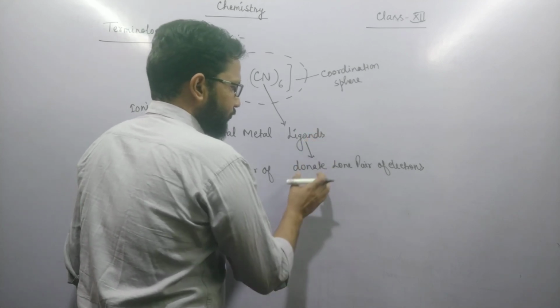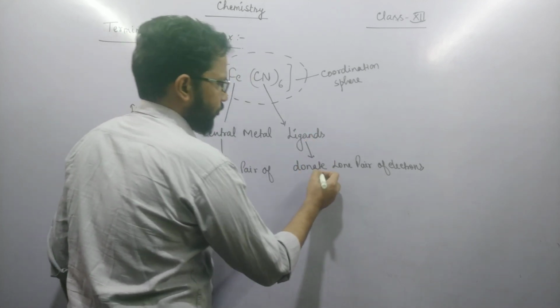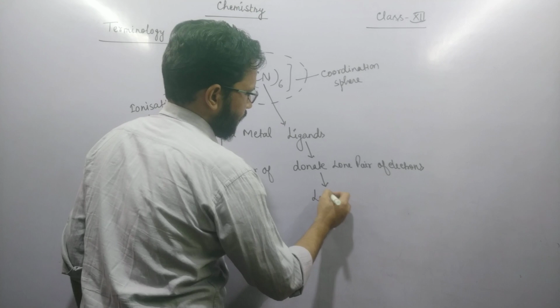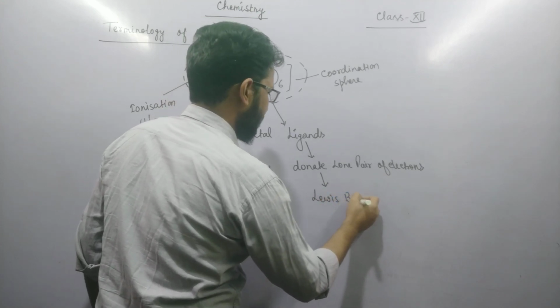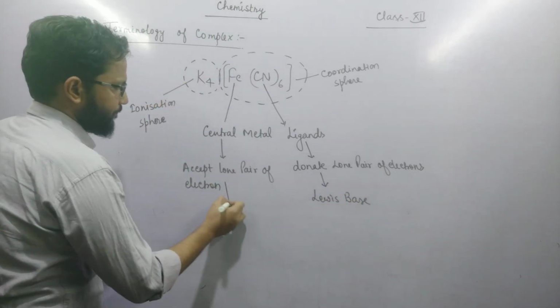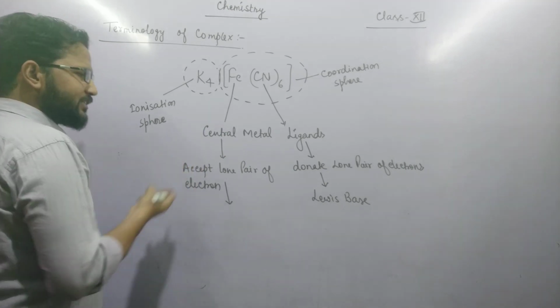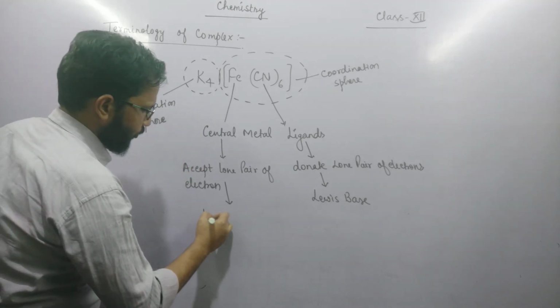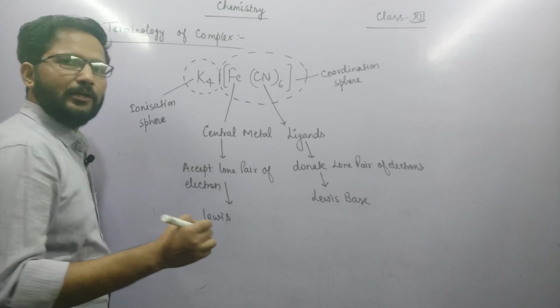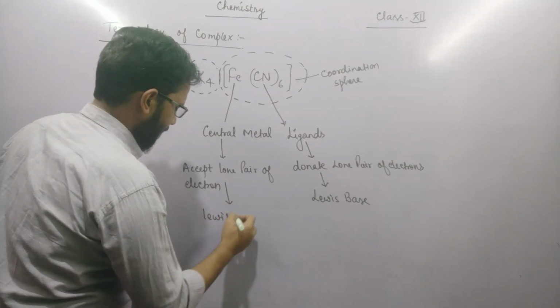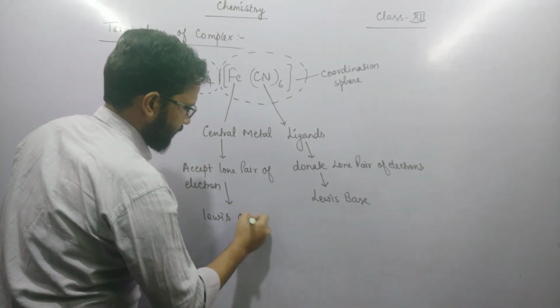So that compound which donates a lone pair of electrons is called a Lewis base. So ligands act as Lewis bases, and those compounds which accept lone pair of electrons are called Lewis acids according to the Lewis concept. So this is called Lewis acid.